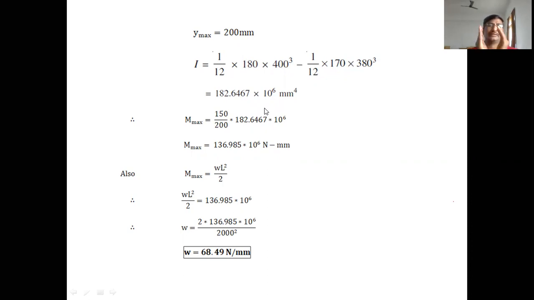Knowing these 3 or 4 formulas, you can easily calculate the bending stresses in any type of beam. So in this problem, 68.49 newtons per mm is the UDL value applied on the cantilever beam.